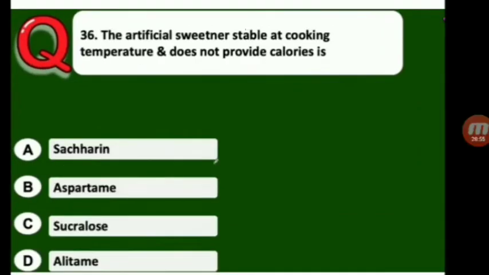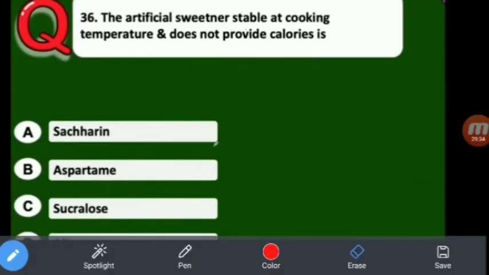Next one, the artificial sweetener stable at cooking temperature and that does not provide calories is: A, Saccharin; B, Aspartame; C, Sucralose; D, Alitame. So the answer is sucralose, trichlorosucrose. It is sucralose. It is an artificial sweetener stable at cooking temperature and does not provide any calories. So the answer is sucralose.